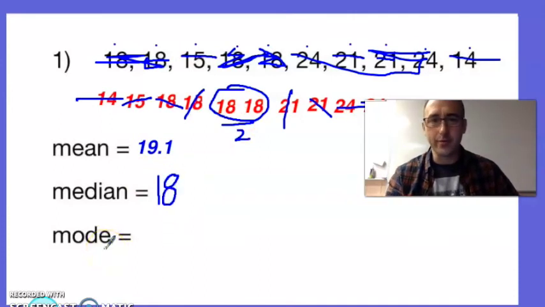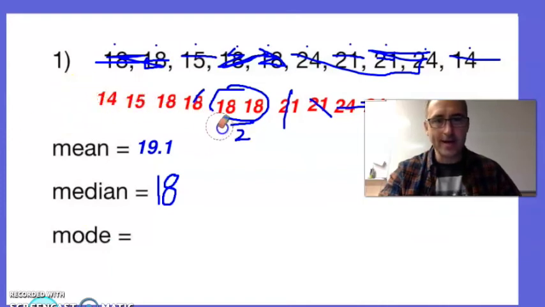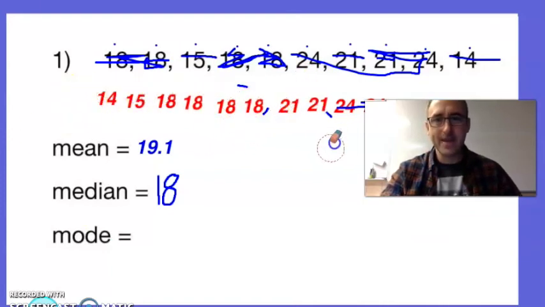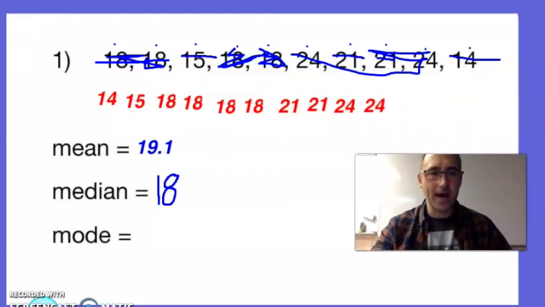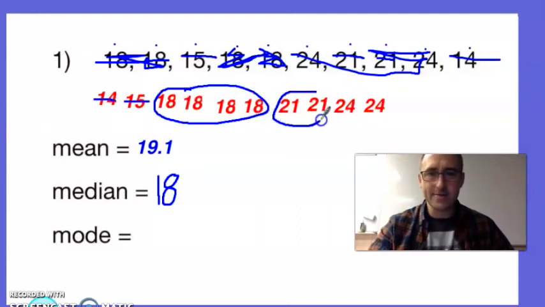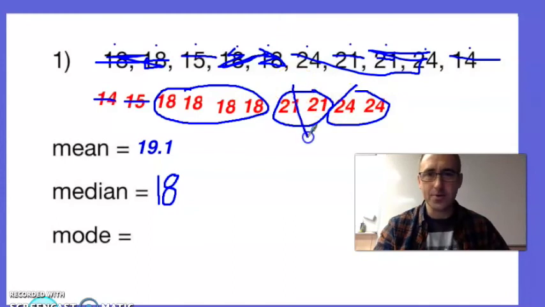Now mode, remember mode, we put them in order too, so I can go through and get rid of my cross-offs. And now I'm looking for pairs or triplets or quadruplets. What is the most common number? 18, so I'll circle them. I have some 21s. Well, there's only 2 of these and 2 of these, but there's 4 of these. The most common number is 18.